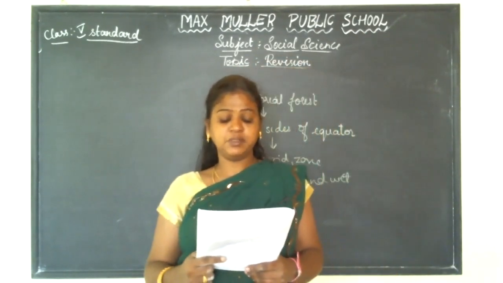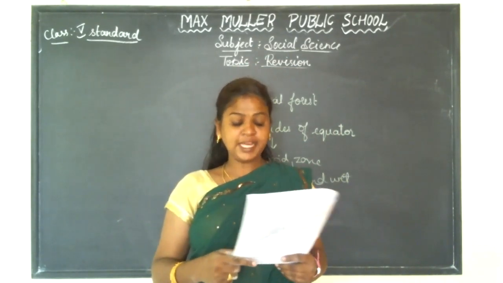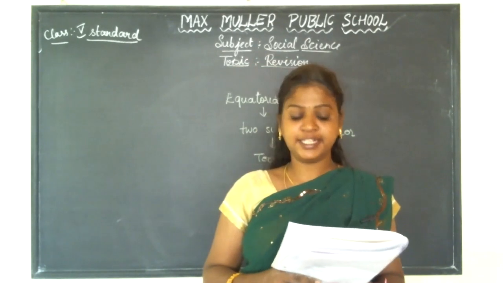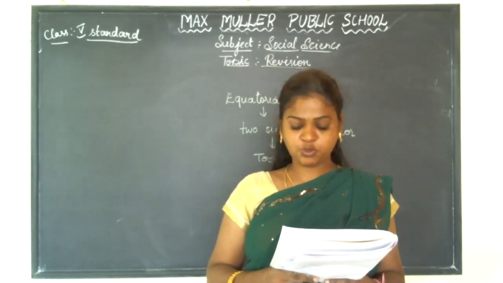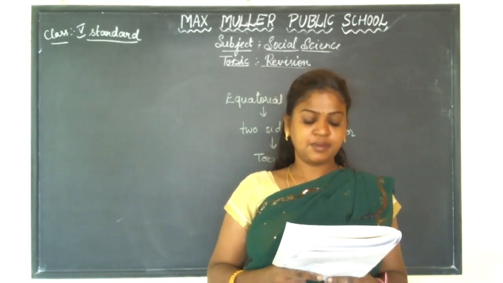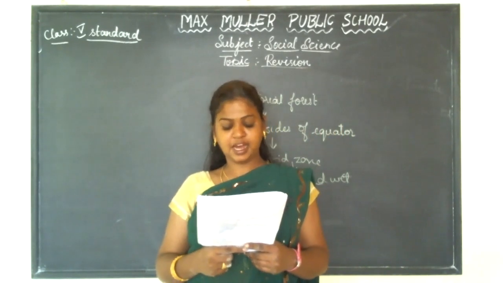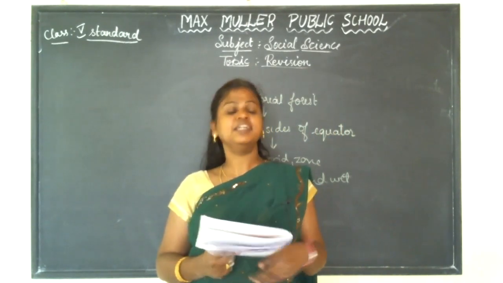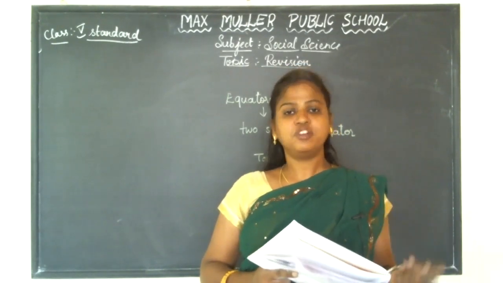What kind of animals are found in the equatorial region? Many animals like monkeys, snakes, chimpanzees, flying squirrels, macaques, parrots, lemurs, anacondas, etc. are found in the equatorial forest regions. So they have asked you what are the animals found in equatorial forest.